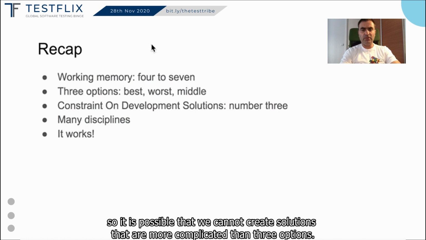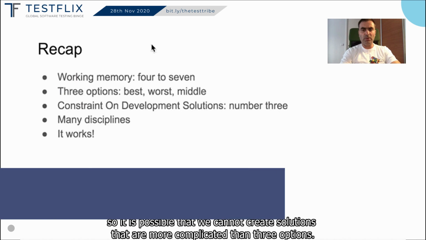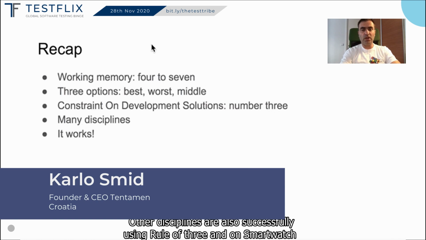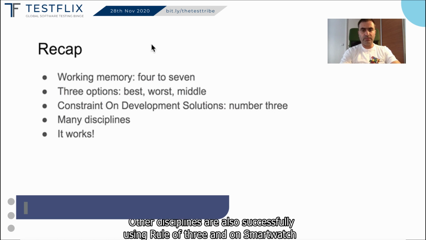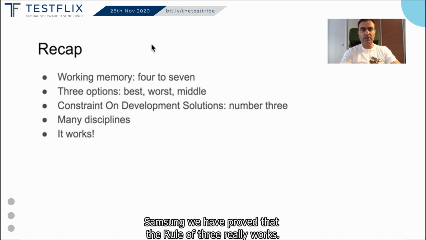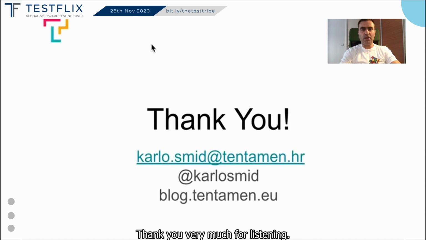So is it possible that we cannot create solutions that are more complicated than 3 options? Other disciplines are also successfully using rule of 3. And on the Samsung smartwatch, we have a proof that rule of 3 really works. Thank you very much for listening.